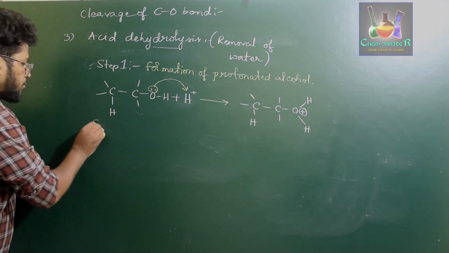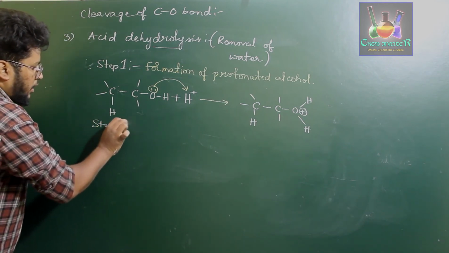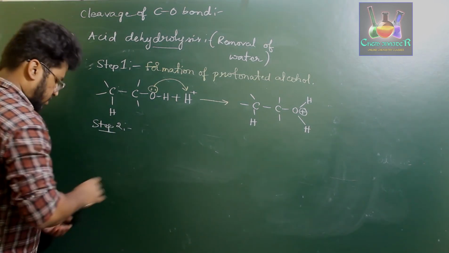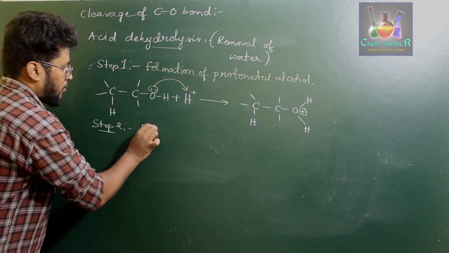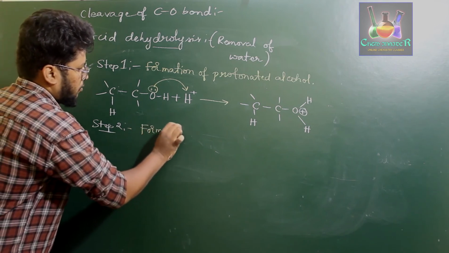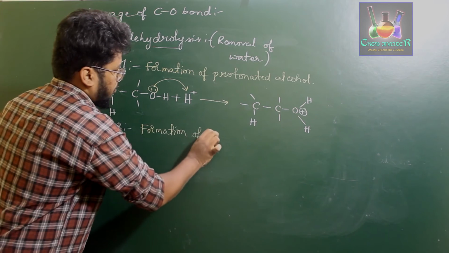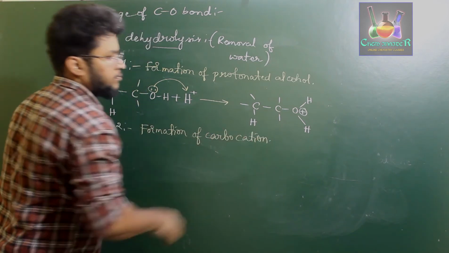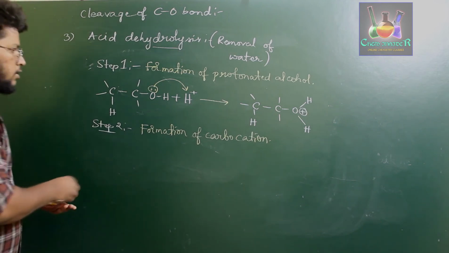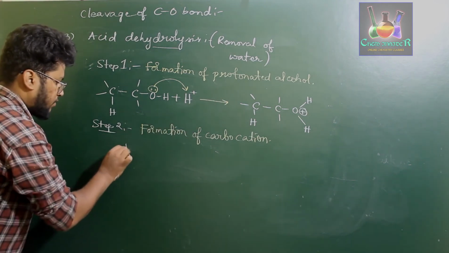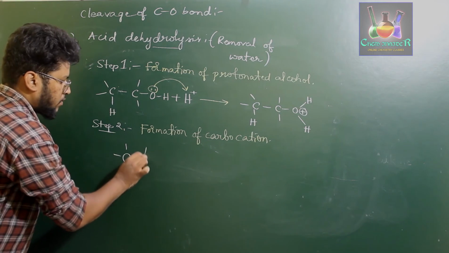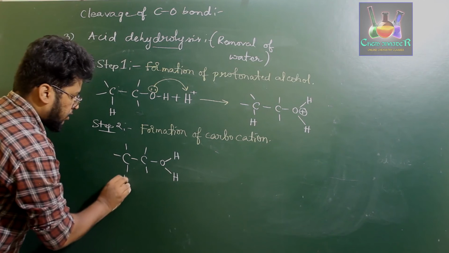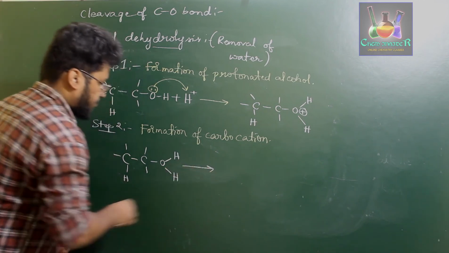Next, in step 2, it loses a water molecule to form carbocation. So therefore, step 2 says formation of carbocation. So here, the protonated water which we have formed in the first step is going to lose a molecule of water, resulting in formation of carbocation.